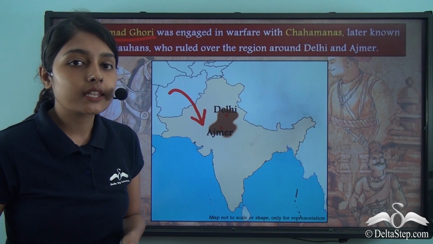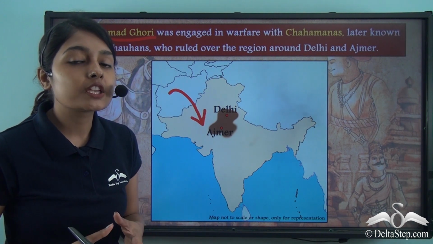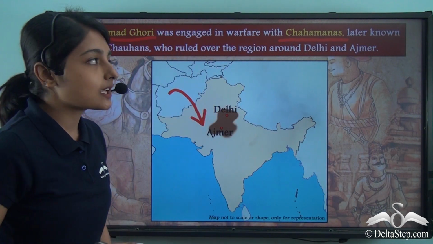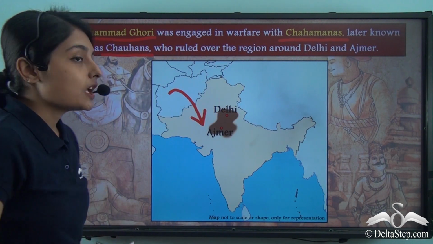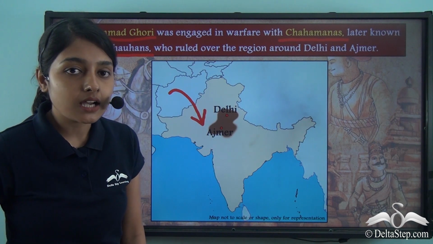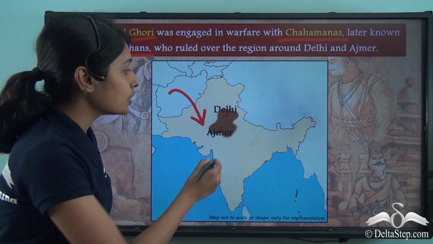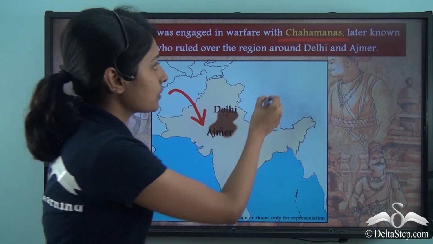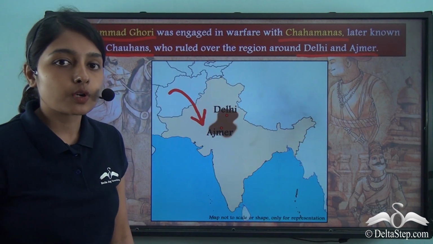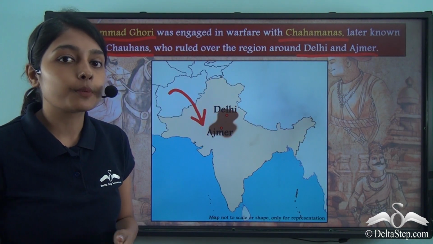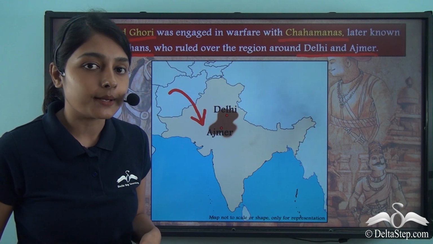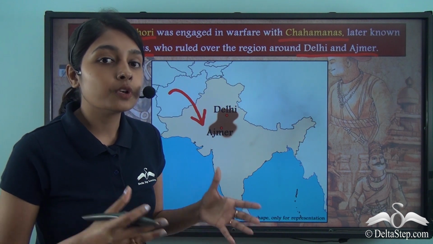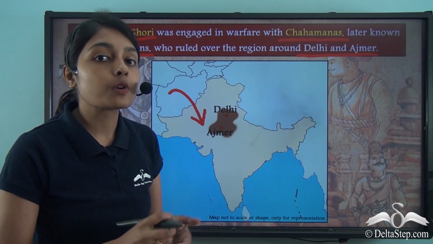Now when Muhammad Ghori came to invade India, he had to wage war against the Chahamanas. The Chahamanas later came to be known as the Chauhans. When Muhammad Ghori came to invade India, the Chauhans or the Chahamanas were ruling in the region around Delhi and Ajmer. So in this region around Delhi and Ajmer, the Chahamanas were ruling when Muhammad Ghori came from Ghor in Afghanistan to invade India. Let us find out more about this, that is more about the invasion of Muhammad Ghori on India and the outcome of this.